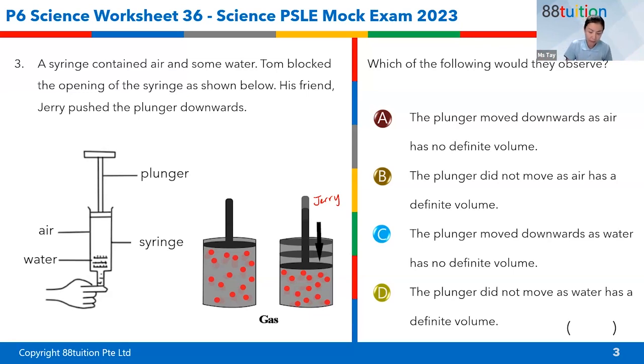For gas particles, when they are being compressed, what happens is the particles come closer together, and the space between them gets lesser. So that's what's happening. So if I were to draw, gas particles are like that. And then the liquid particles, I can draw it this way. They are close together, but they are not in a fixed arrangement.